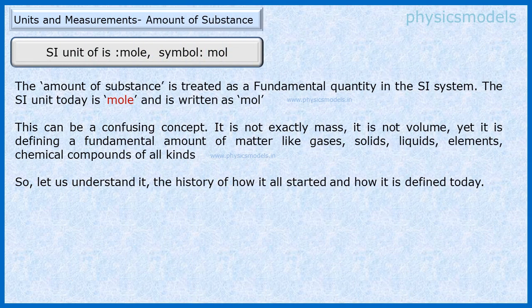The SI unit of the amount of substance is mole. The symbol is mol, and it's a fundamental quantity in the SI system. Now, the peculiar thing is that the mole is not exactly mass, it's not exactly volume, and yet it's a measure of how much matter we have. This is applicable for gases, solids, liquids, elements in the periodic table, complex compounds, organic compounds, everything. So let's understand it clearly and how it all started.